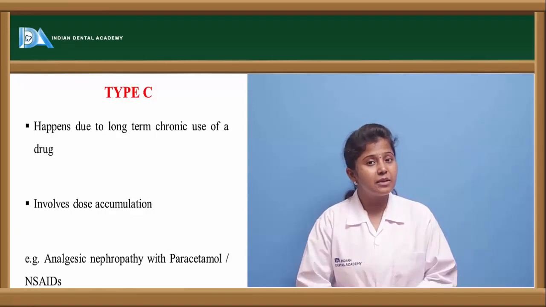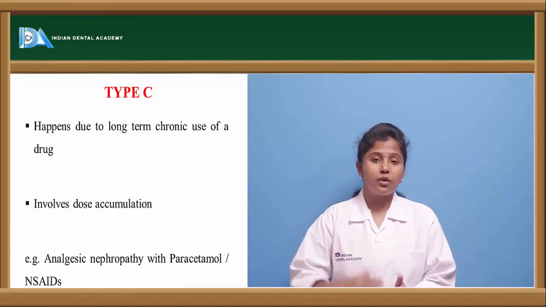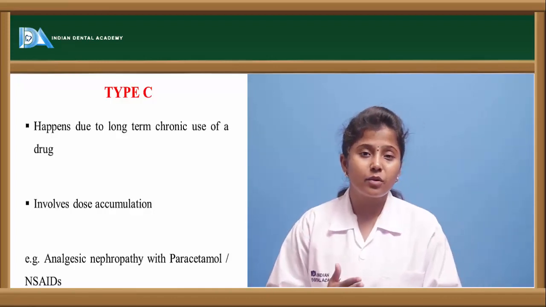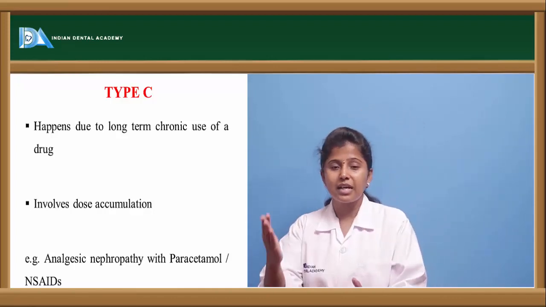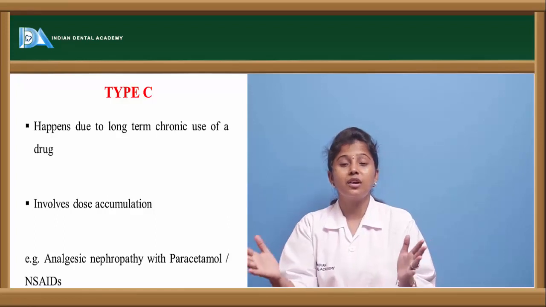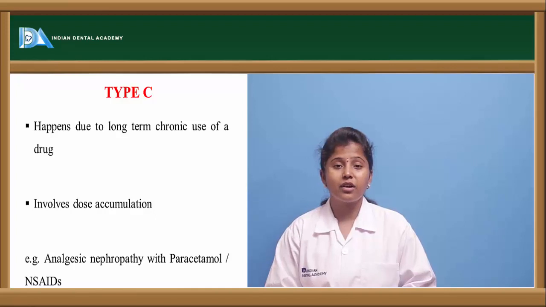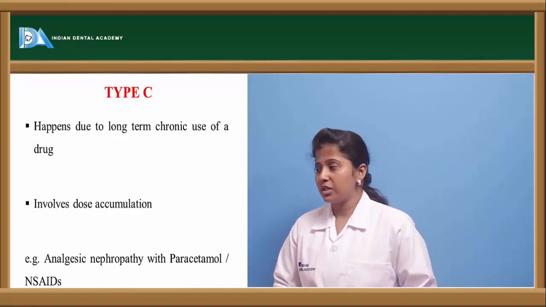The remaining half is present in the blood circulation itself, and tomorrow we take the drug again. Again after 24 hours half the amount is eliminated. So half is present and half is eliminated. Here the drug is getting accumulated, and because of the accumulation, that may lead to severe adverse drug reactions.